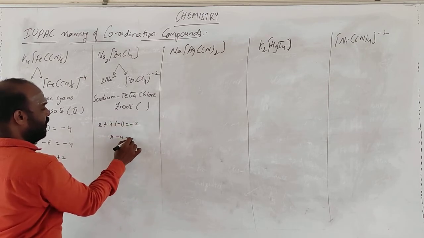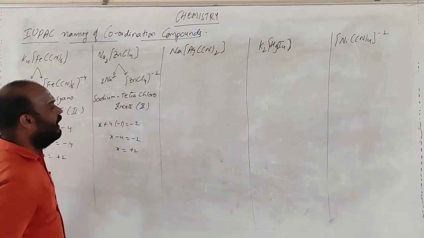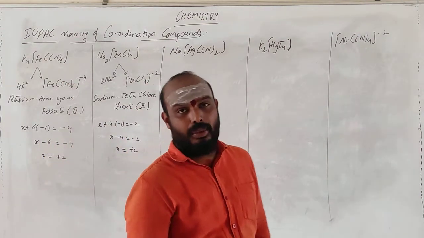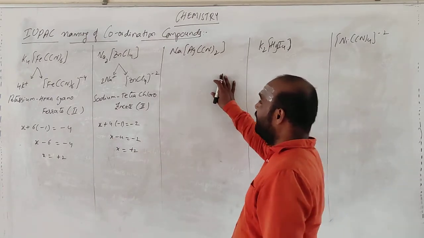X minus 4 is equal to -2, X is equal to +2. So it is sodium tetrachlorozincate(II). That is the name of the compound. But if you go for this one,